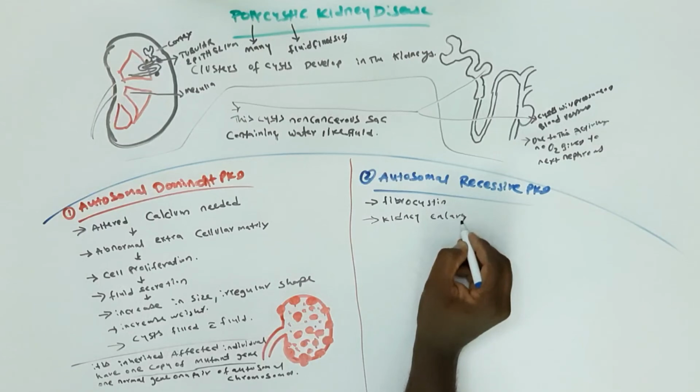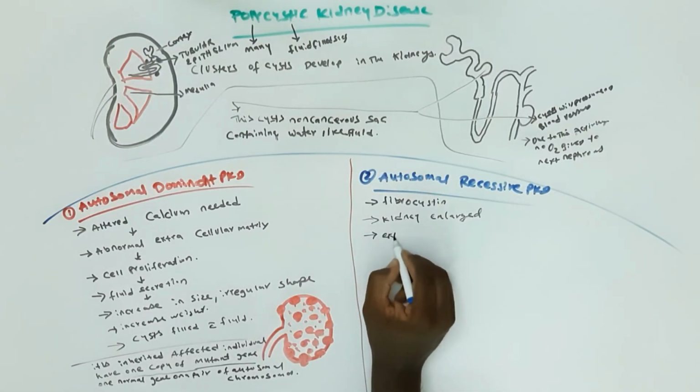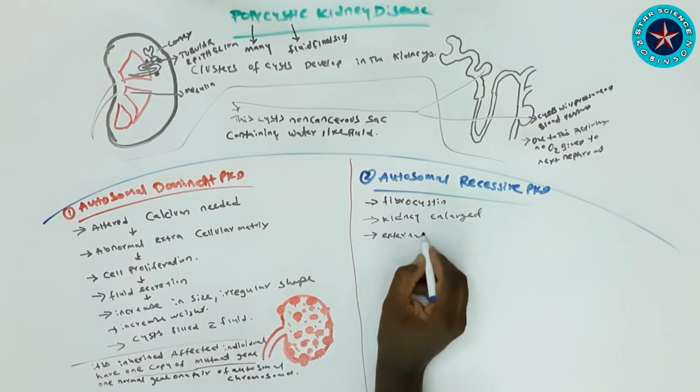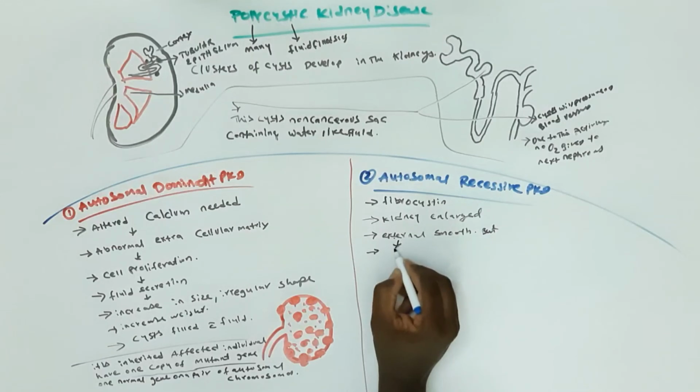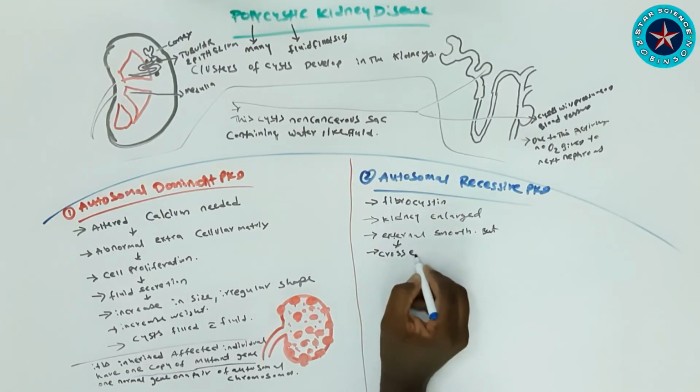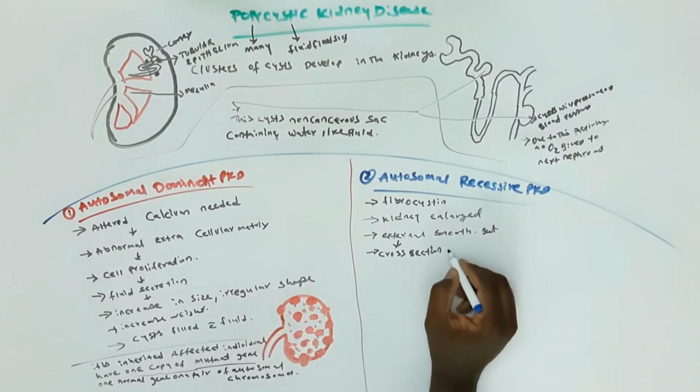Fibrocystin localizes with polycystin 2, which is involved in calcium signaling, and because of this there will be enlarged kidneys whose external surface appears smooth, and in cross section we can see numerous cysts in the cortex region of the kidney.